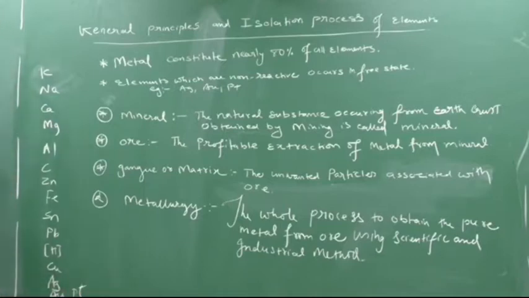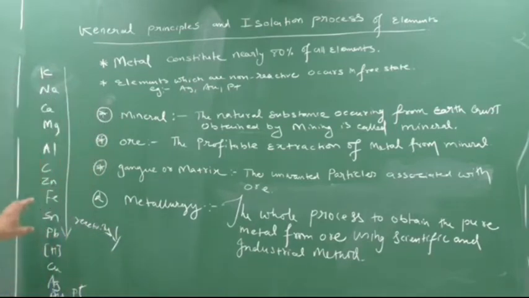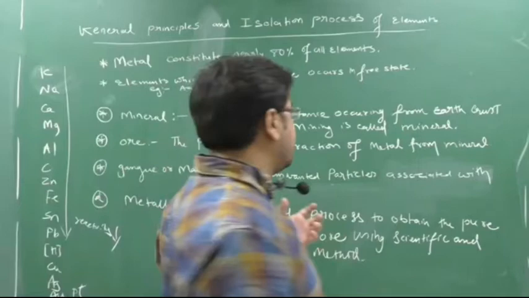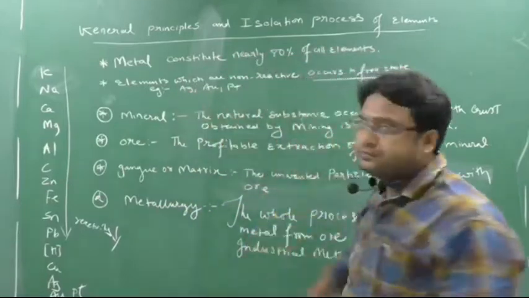So this is nothing but your chemical reactivity series. Whenever you move downside the group, reactivity decreases, yes or no? So the elements on the topmost are most reactive, and when you move downside, their reactivity decreases. So the second point says that elements which are non-reactive occur free in state.